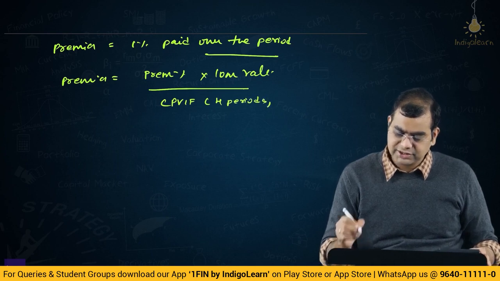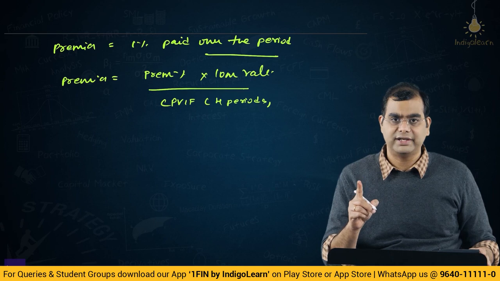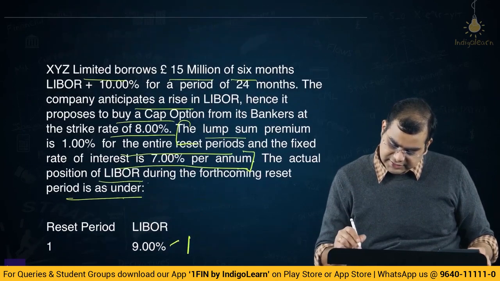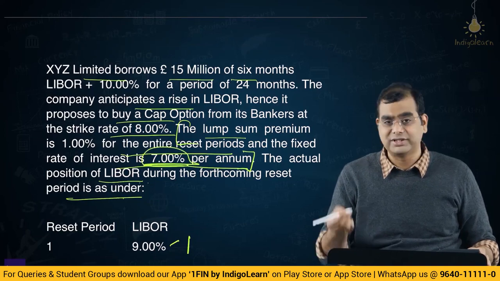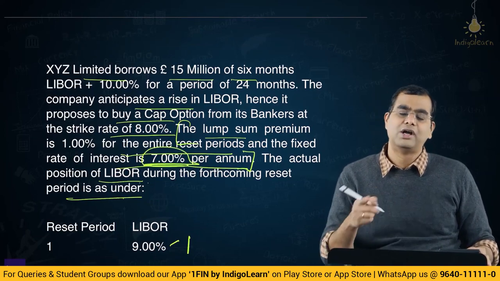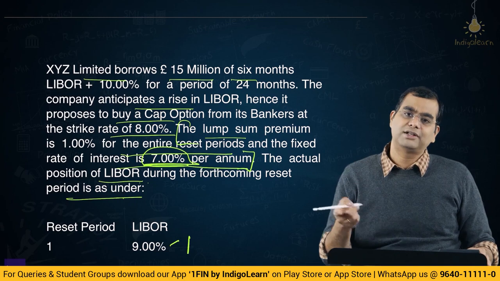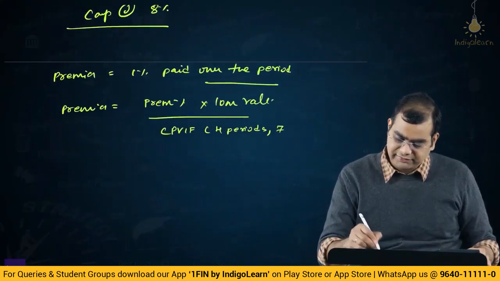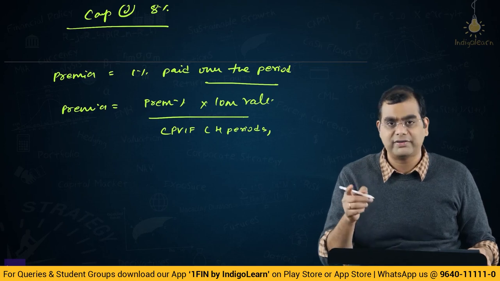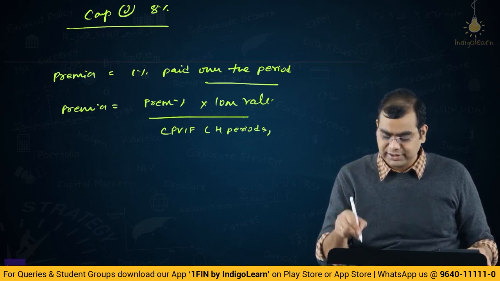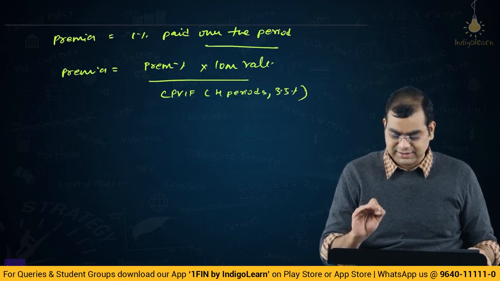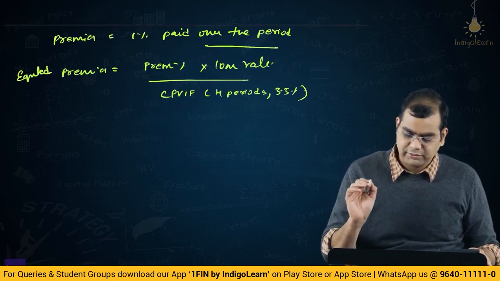At what percentage? These are half yearly rests, right? So, for half a period, and they have said that this is 7% interest per annum. So, this rate is to be used to discount or compute the present value factor, so that you can figure out what is the EMI. So, that is the logic. Right, at 3.5%, not 7%. Why 3.5? 7 is per annum. Here these are half yearly rests. So, at 3.5%, this is a simple equated premium.